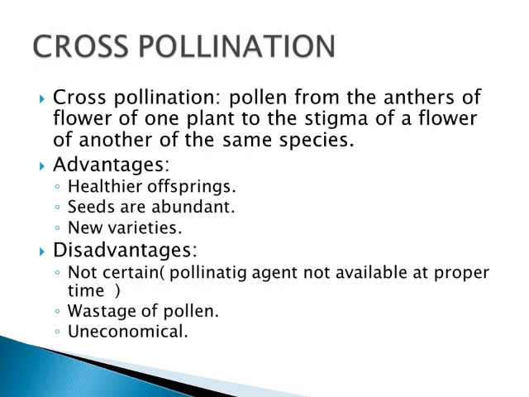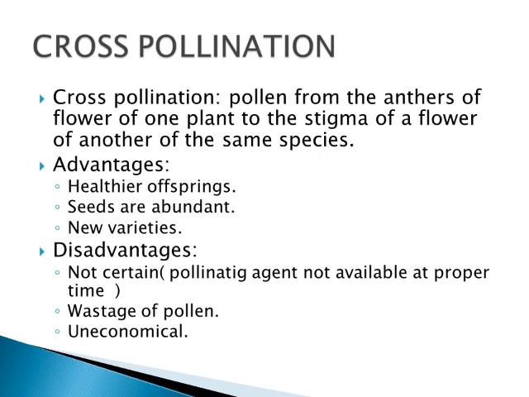Next is cross-pollination. Pollen from the anthers of a flower of one plant to the stigma of a flower of another plant of the same species. So in short, it's very simple. The pollen of one flower is going to fall on the stigma of another flower of another plant, but of the same species.